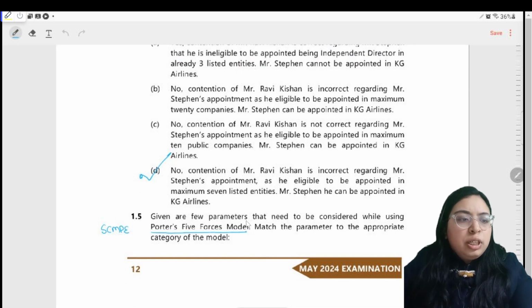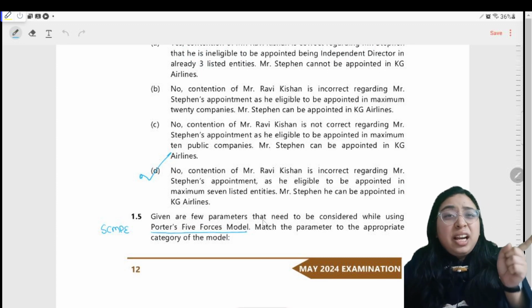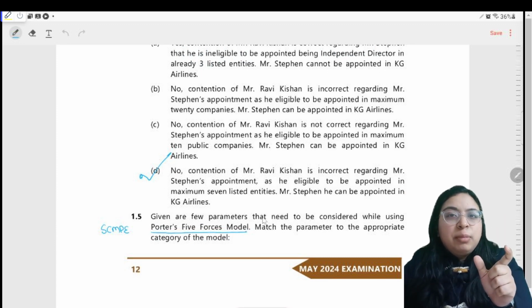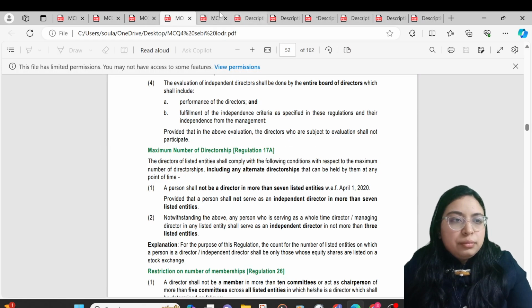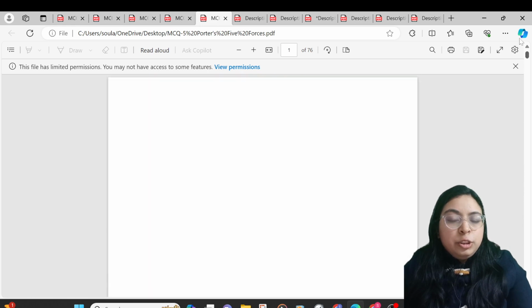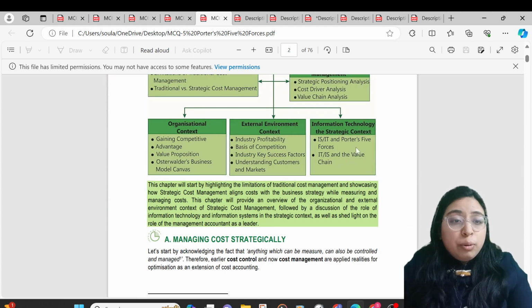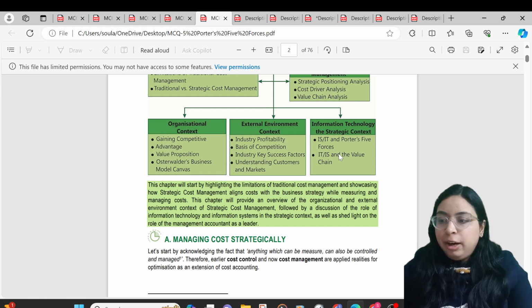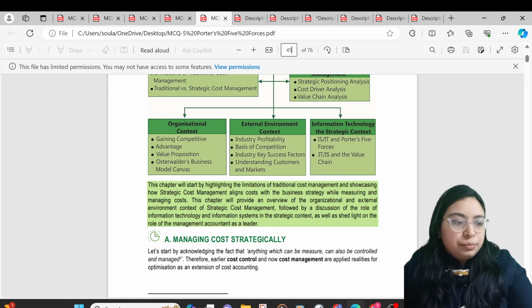Let's move on. Given are few parameters that need to be considered while using Porter 5 forces. Like the trick I told you, you have your SCMP study mat, go to the introduction part. In the introduction part, in chapter number 1, you will see Porter 5 forces are there. And you quickly move to your index, you will be able to find on which page number it has been given. It has been given under page 45. You quickly move on to page number 45.